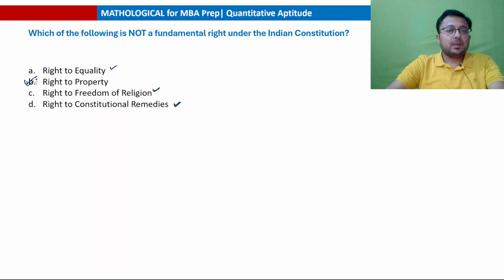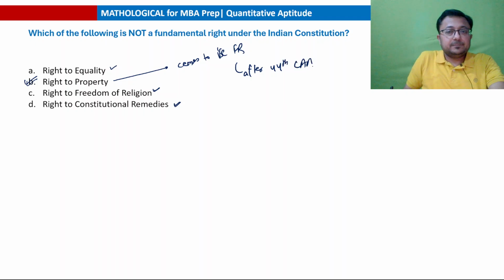Okay, clear hai? It used to be a fundamental right, but ceases to be a fundamental right after the 44th constitutional amendment in 1978. Now this is not a fundamental right, only a constitutional right. The right to property is still a right, but only a constitutional right.